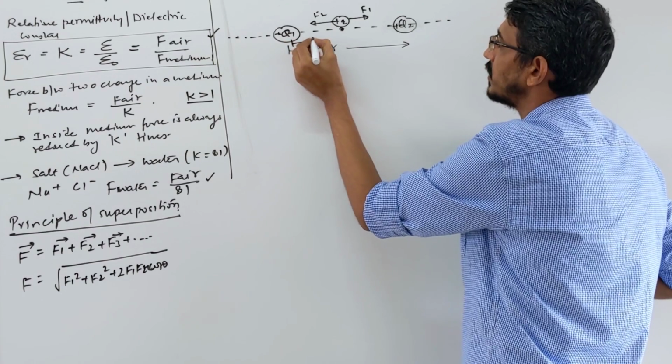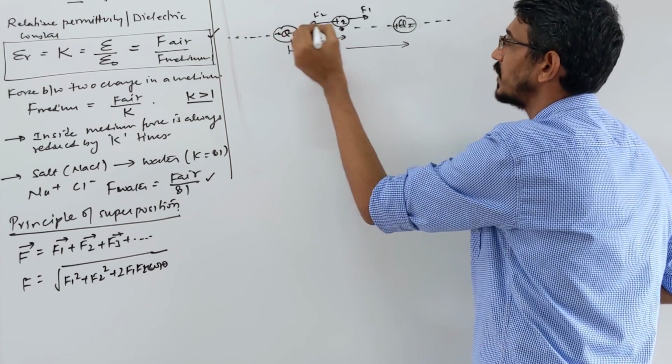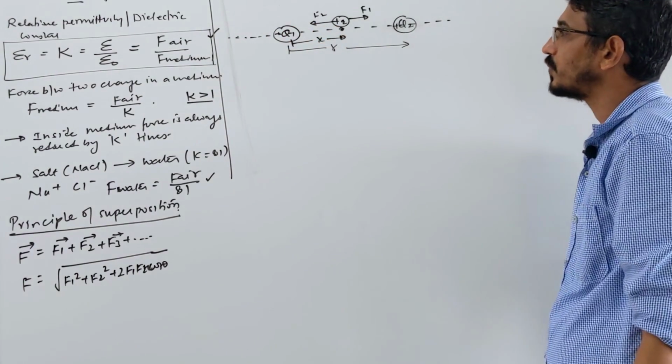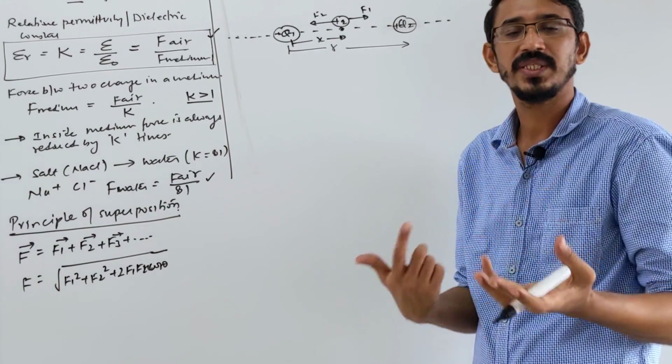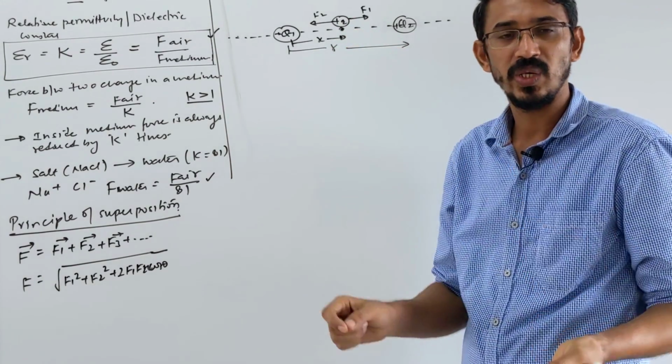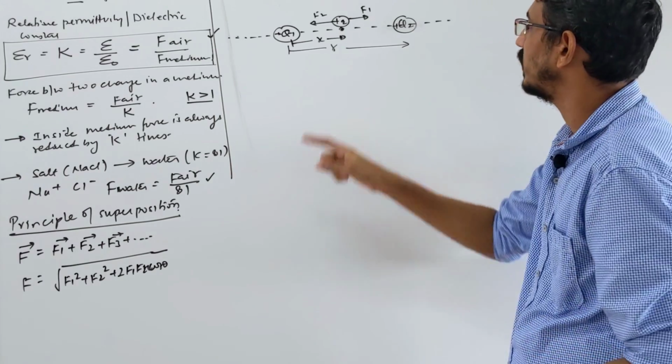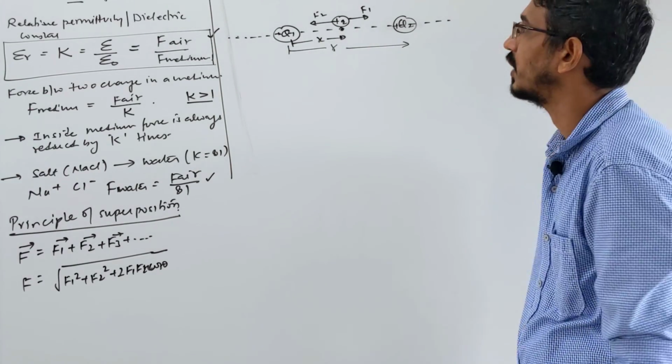So place it at a distance, let's say x, from the first charge, okay. So they ask at what distance I have to put a charge, they can give a charge value also, they can give a unit charge also, so that the net force on this is 0, right?